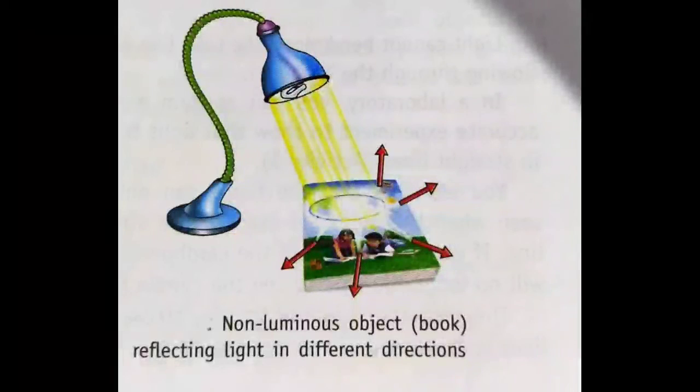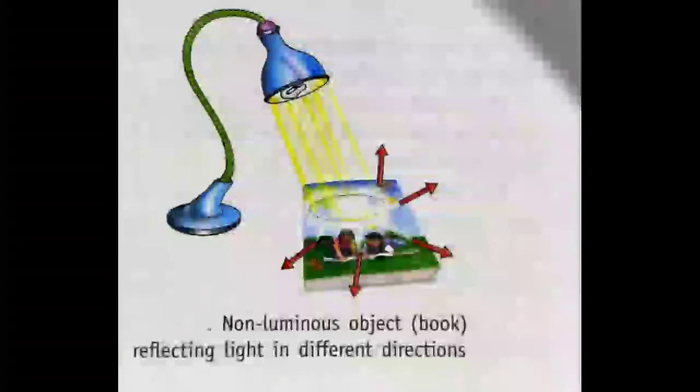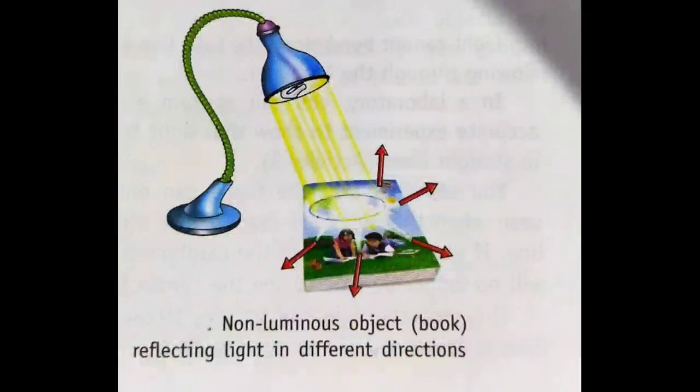From this picture, we can identify a characteristic of a non-luminous object, which is that though it cannot produce its own light, it can reflect light that falls on it. So when light falls on the book from the bulb, the book reflects the light in all directions. So this is a property of a non-luminous object.